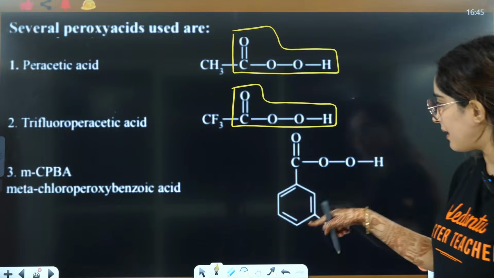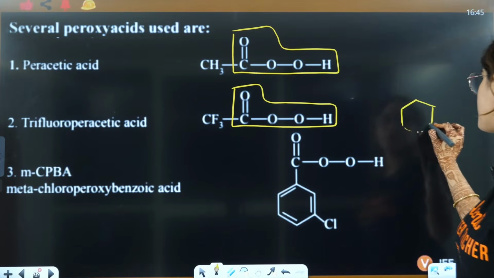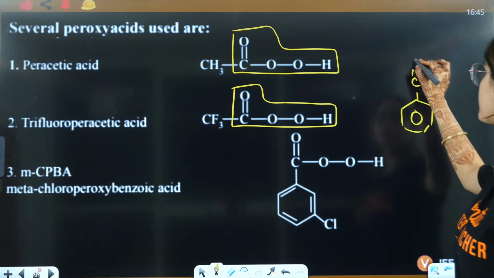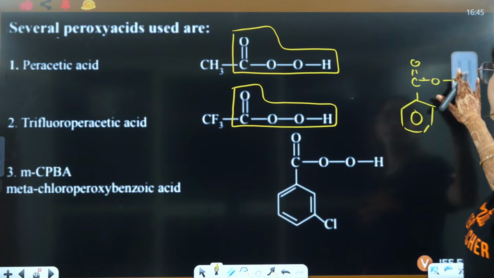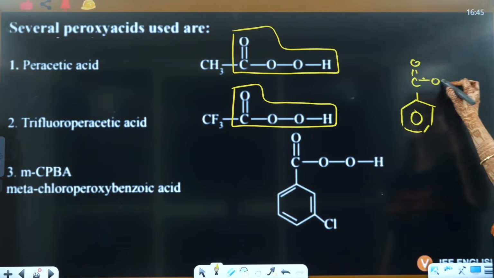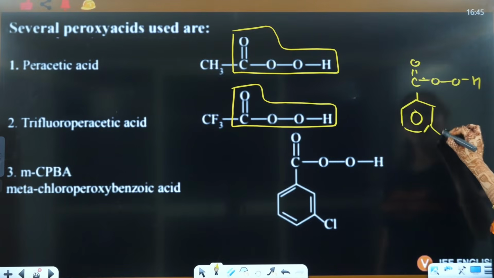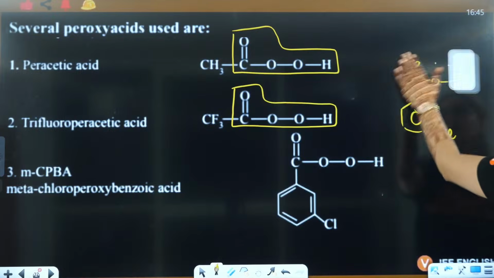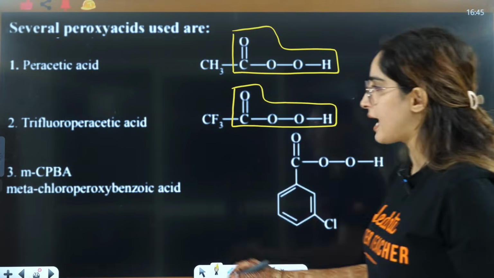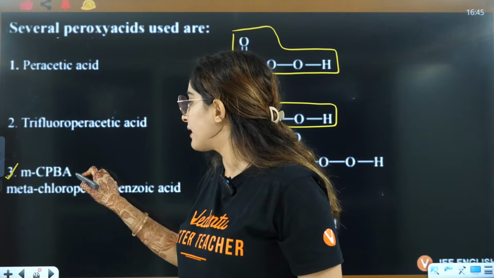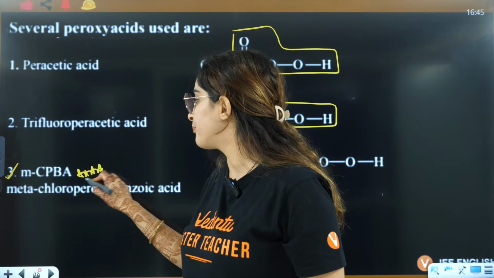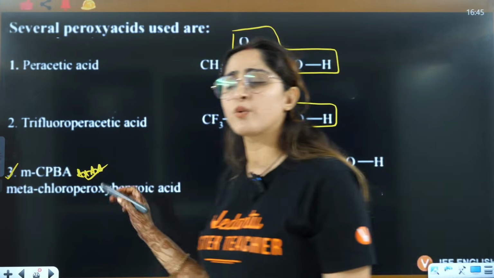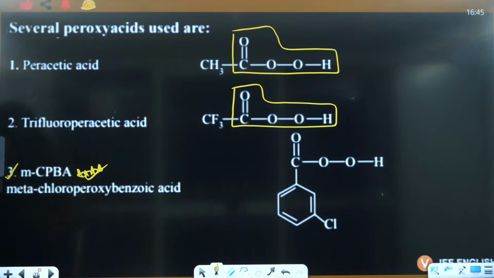Peroxybenzoic acid. Benzoic acid is what? This is benzoic acid, OH. If it is peroxy, this will be OOH. Metachloro means this. Metachloroperoxybenzoic acid, and that is MCPBA, and this is a very important reagent, right? Directly the questions are asked based on MCPBA.